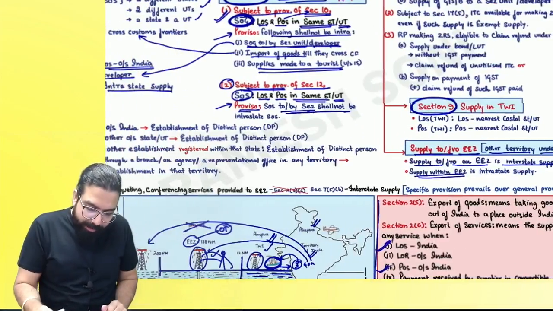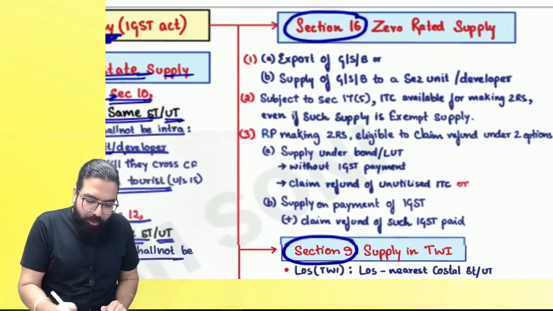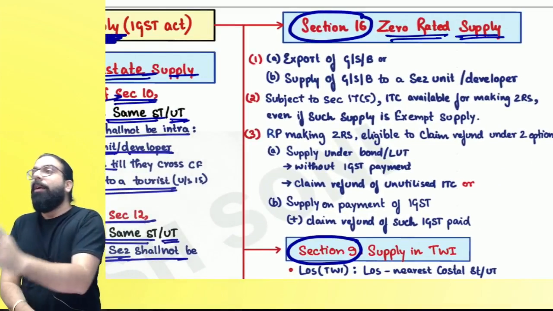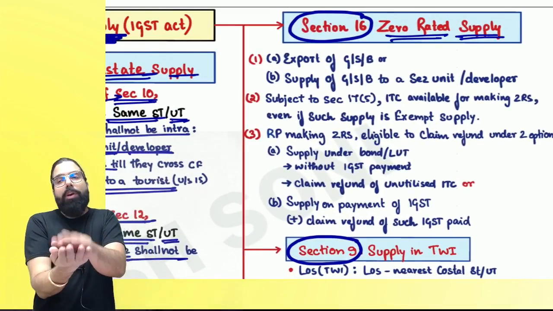Chalo, please come to the right hand side now. Now we have the next one, which is zero rated supply. Please understand, what do you mean by zero rated supply, everyone? Government is going ahead and telling location of supply.